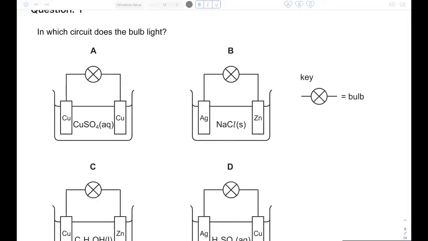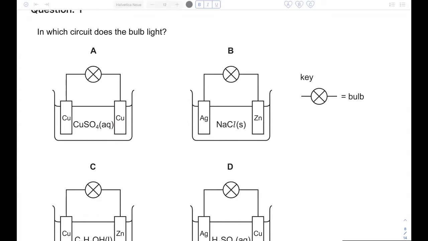Yeah, so the bulb lights up if you have voltage being produced. And in this case, you have copper sulfate as the solution that will conduct electricity, but copper and copper will not produce any voltage. To make a cell, you need to have different reactivities of the two rods.